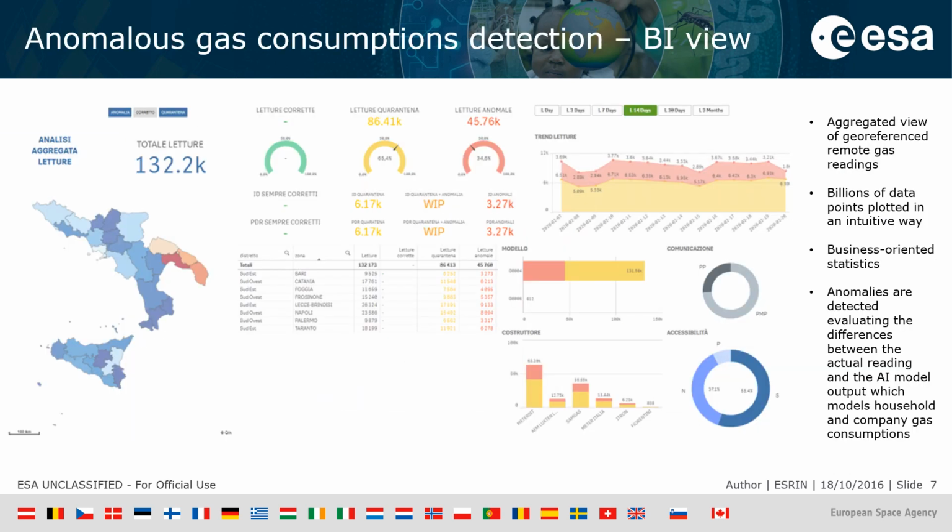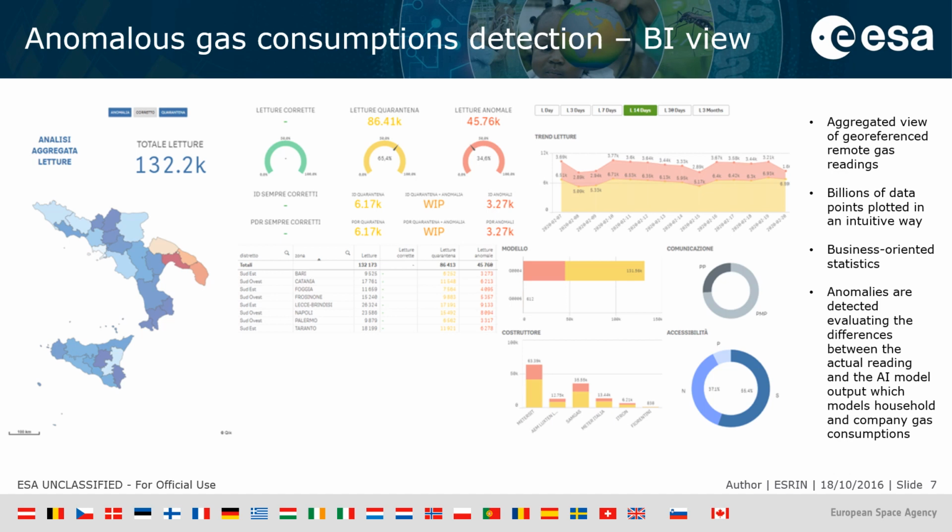This concludes our trip to space, and it's time to go back to the ground, or better, underground, as we're talking about gas and gas pipes and gas meters. The problem analyzed by the dashboard I'm going to show you is the detection of anomalous gas consumptions both in households and businesses. The remotely sensed data is therefore the actual consumption reading that the gas meter records and sends daily to the IoT hub.